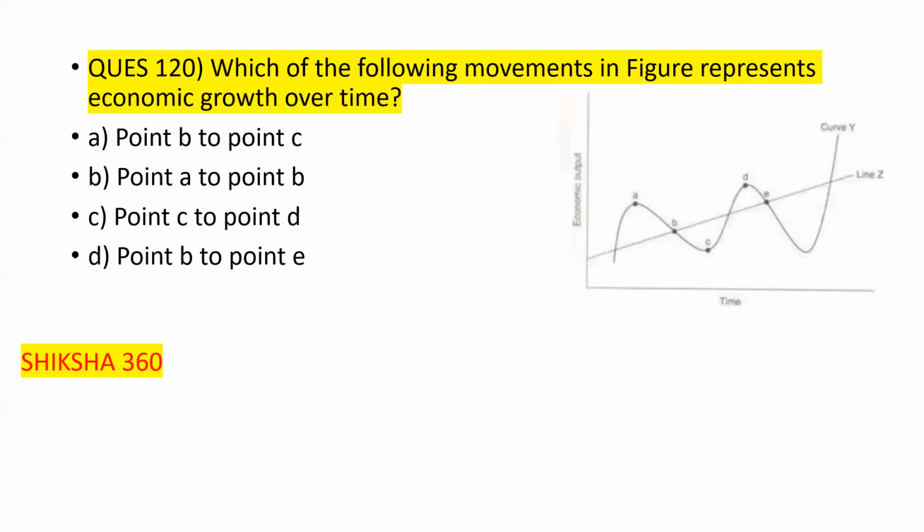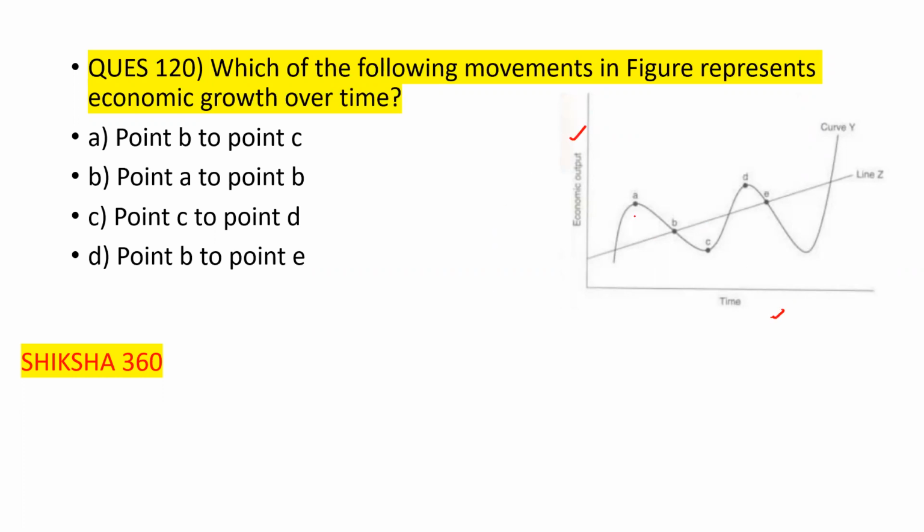Now let's move to the next question, question number 120. That is a graph-based question. Which of the following movements in figure E represents economic growth over time? This axis is the economic output and this is time.